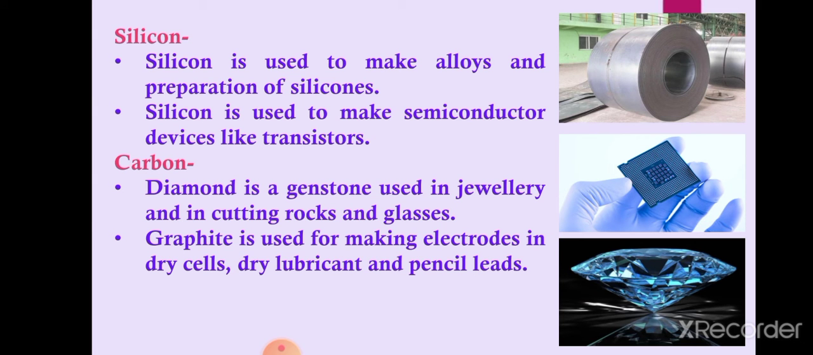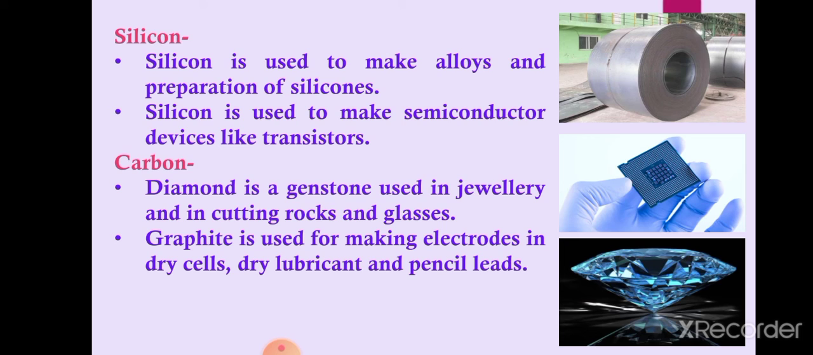Now silicon. Silicon is used to make alloys and in the preparation of silicones. Silicones are compounds. They are an important ingredient in making hair conditioners, shampoos, or hair gels also. They are used in making varieties of toys also. Silicon is also used to make semiconductor devices like transistors.